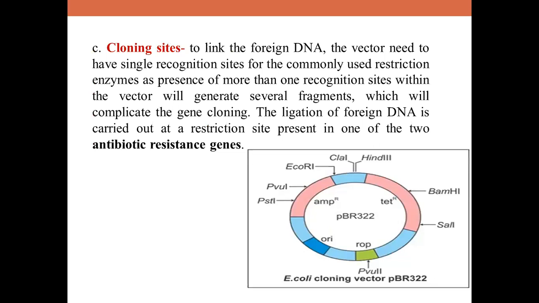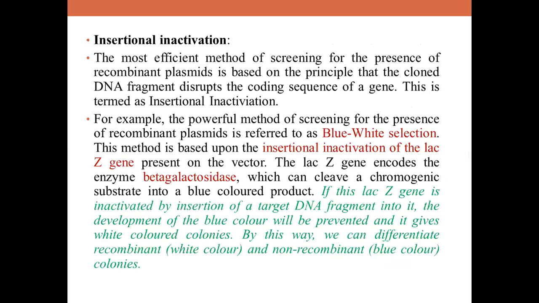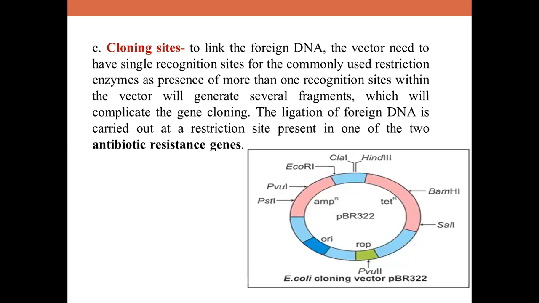Till date. Now how you are going to screen, that is also one concept, children, and that concept is called insertional inactivation. So what is insertional inactivation? Very simple. I hope you all remember what you have studied. Suppose there are two markers. Suppose I introduce the desired gene within the tetracycline resistance region using the BamHI enzyme. I can cut open the plasmid here and introduce my desired DNA, and then I can send the rDNA into the host cell.